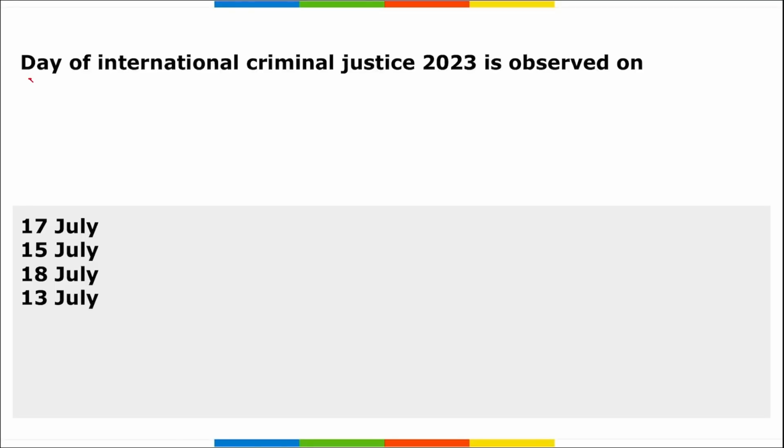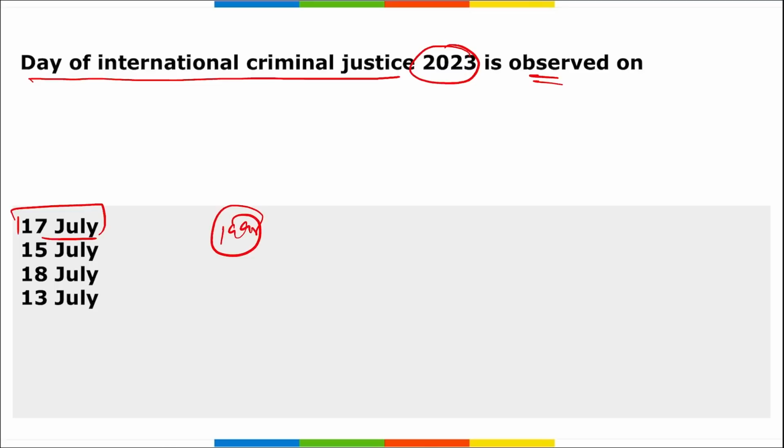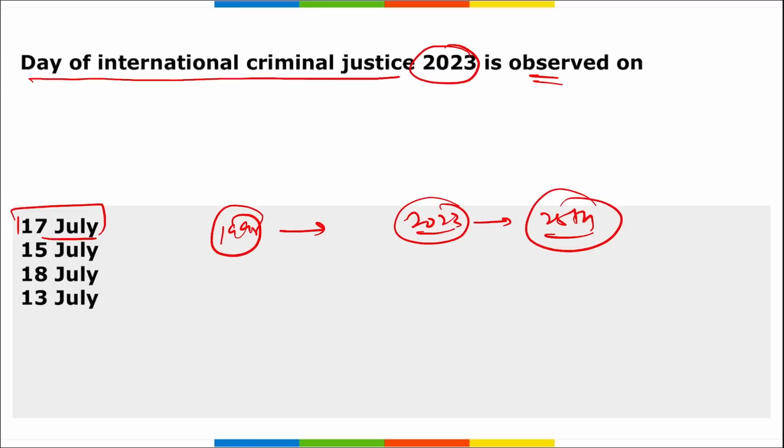Next is Day of International Criminal Justice 2023. It was observed on 17th of July, right? And it is to commemorate the anniversary of the adoption of the Rome Statute of 1998, the founding treaty of the ICC, that is International Criminal Court, right? The year 2023 marks the 25th anniversary of the adoption of the Rome Statute that founded the ICC. Correct?